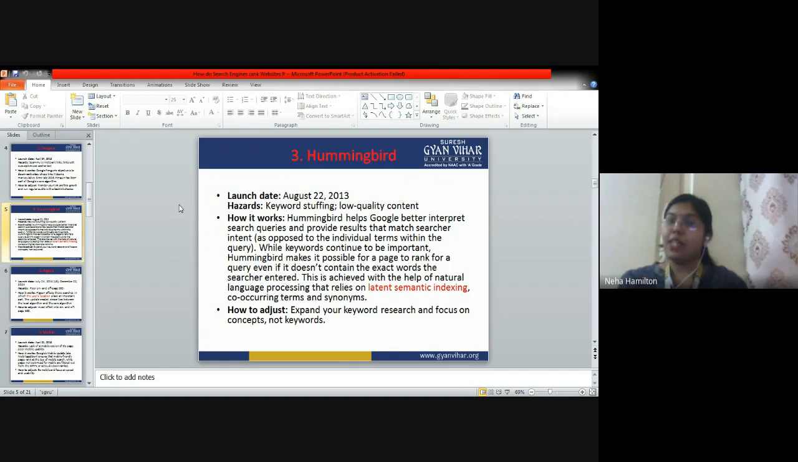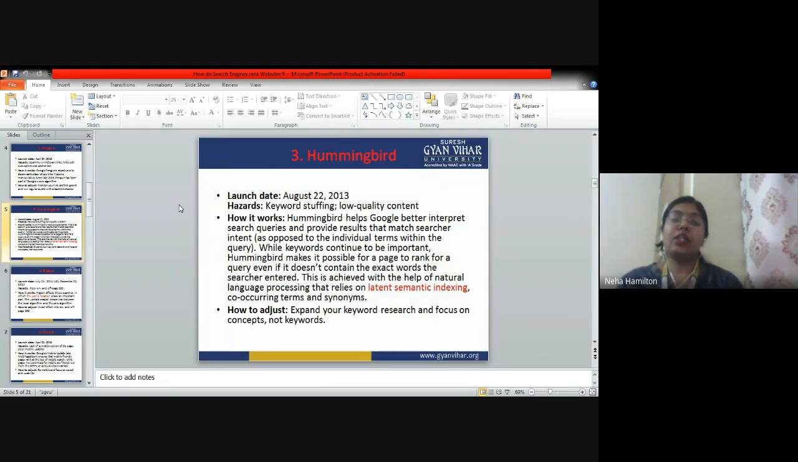So the two index files are being made by Hummingbird because it basically works on indexing, है ना? It works on indexing the same meaning words. I have shown you an example also. If I search for Raksha Bandhan, definitely I am going to get articles on Raksha Bandhan. But if I search for a festival related to brother and sister, then also I am going to get results for Raksha Bandhan because of the Hummingbird software that is a part of the core Google algorithm, right? So what is written? Hummingbird helps Google better interpret search queries and provide results that match searcher intent.